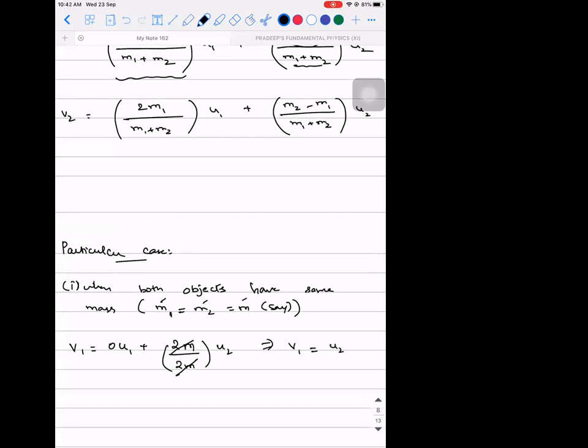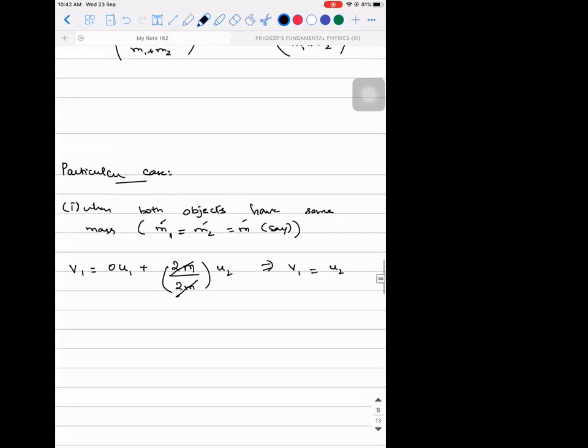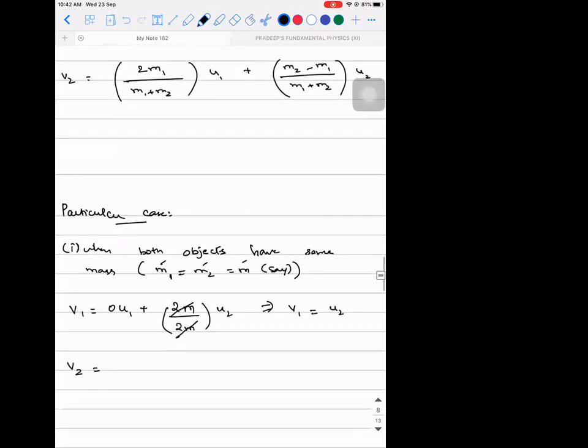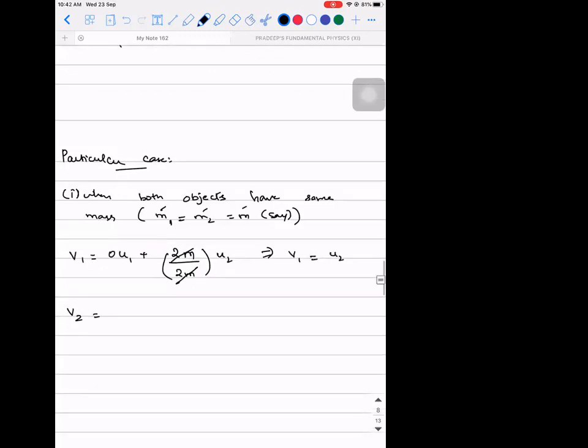Similarly, V2 is what? It is 2M divided by 2M into U1. Yes, very good. It will be 0 into U2. So V2 is equal to U1.